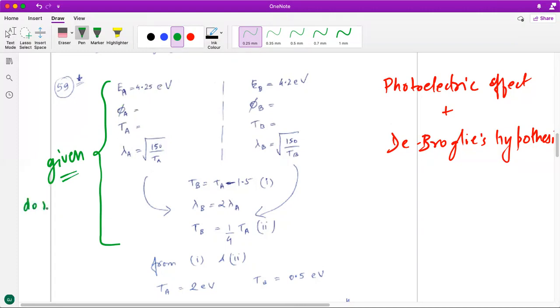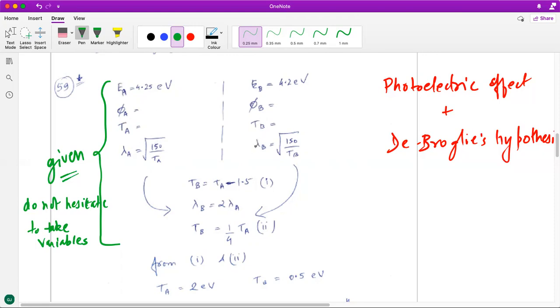This is again something that I reiterate time and again. Do not hesitate to take variables. I have taken them here: energy of photon, work function and kinetic energy. This is for plate A, similarly for plate B.